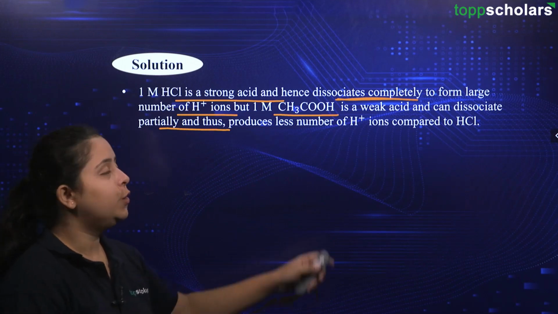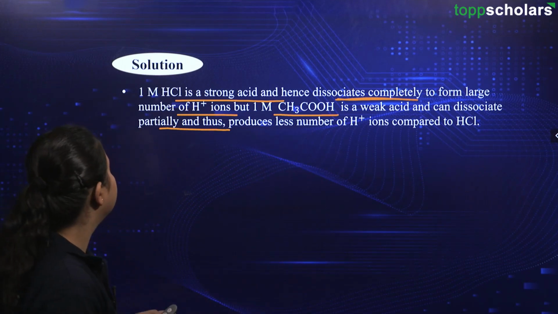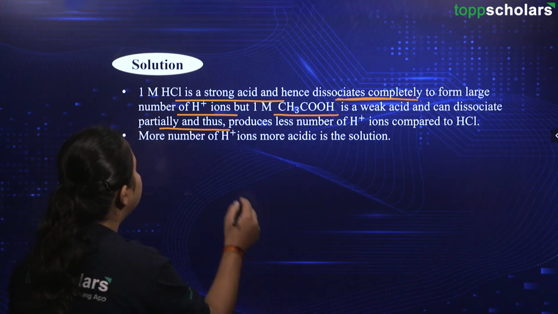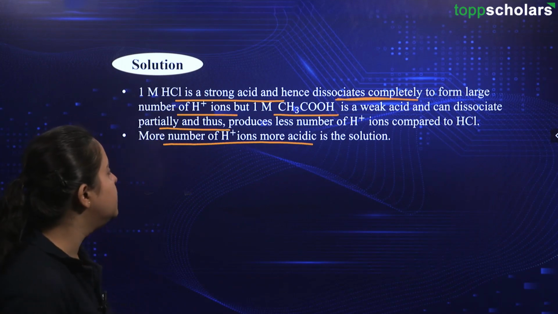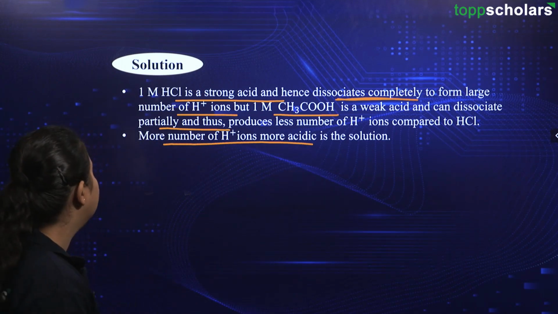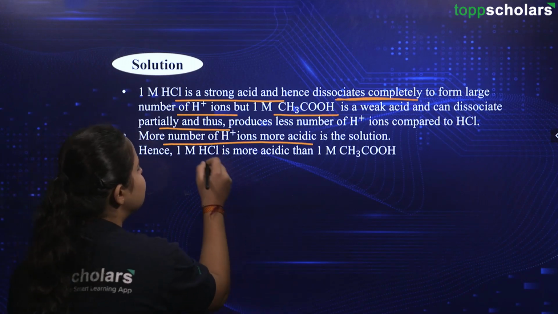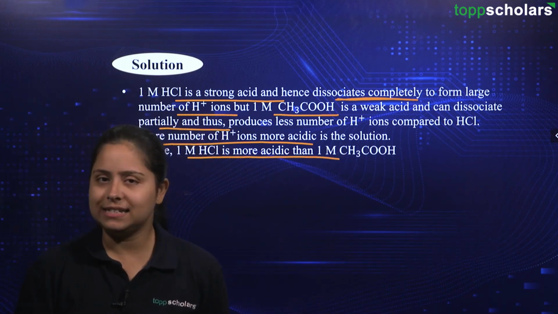Alright. So, the correct answer is HCl, not acetic acid. Here, you should also correlate that more number of H plus ions will give us more acidic character in the solution. Hence, coming to the conclusion, 1 molar HCl is more acidic than 1 molar acetic acid.